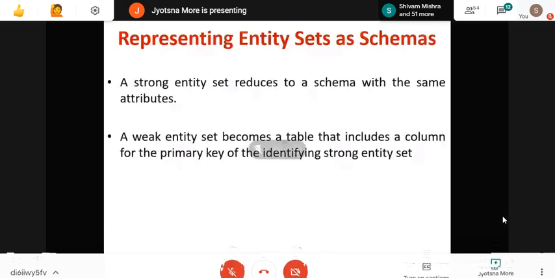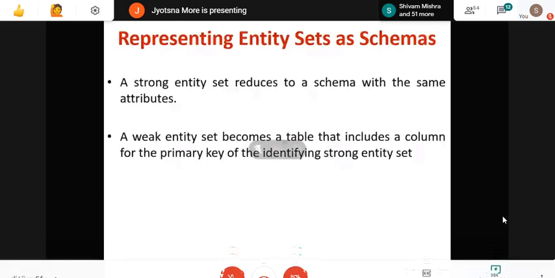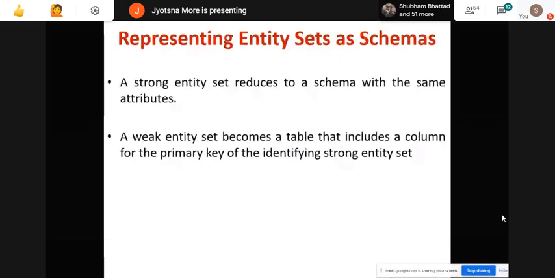Strong entity set is represented as its own attribute, whereas weak entity set is represented with its own attribute plus the primary key of identifying entity set. Why do we have to add this into the weak entity set? Can anyone give me the answer? Because the part we have done in chapter number 2.